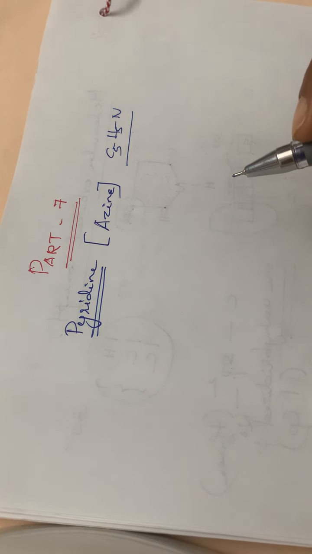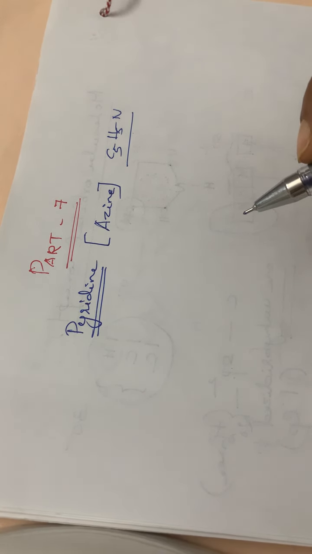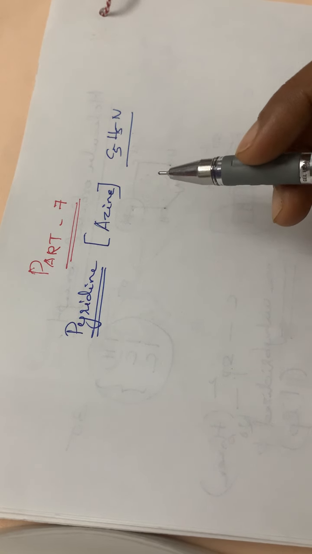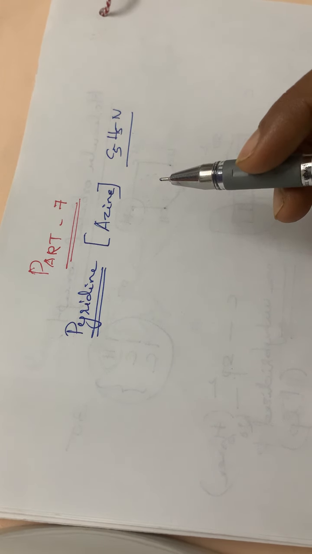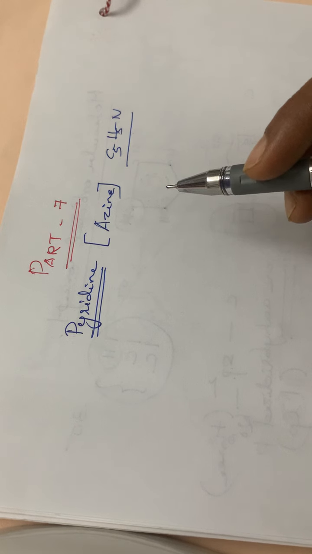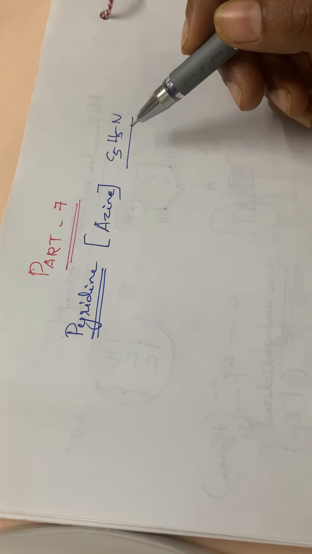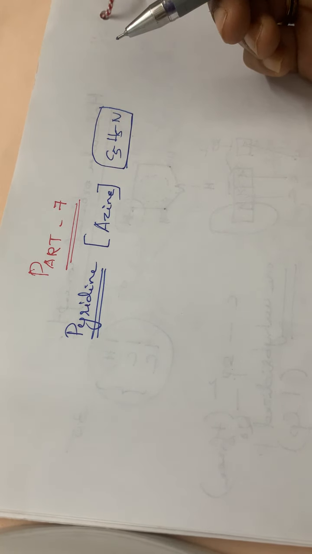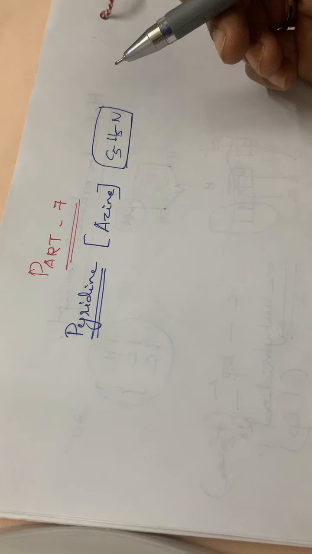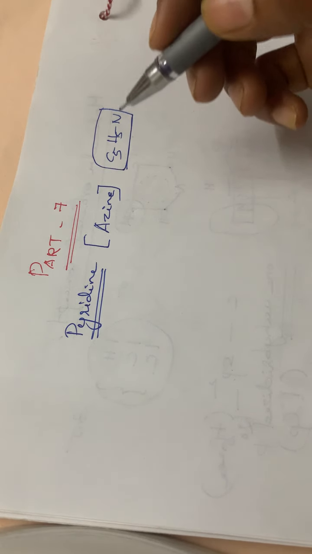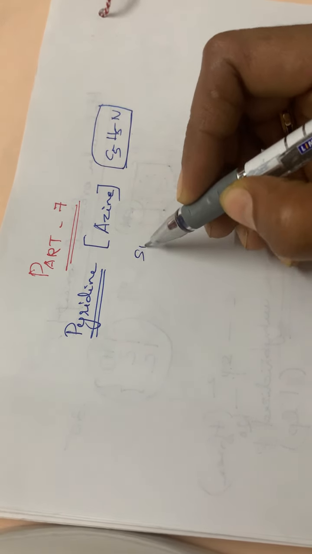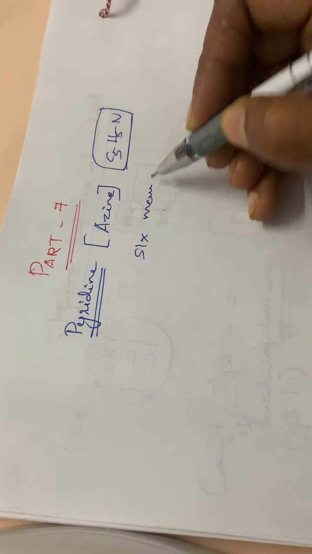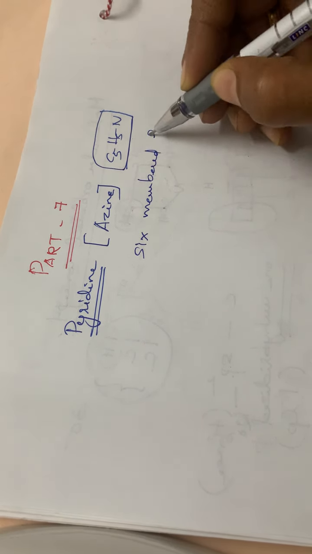Similarly, in the case of pyridine, there is a structure elucidation given in the text, but it is not in your syllabus, so I am not taking the structure elucidation of pyridine. I had taken only the structure elucidation of pyrrole. So pyridine has the molecular formula C5H5N. Pyridine is a 6-membered heterocyclic ring.